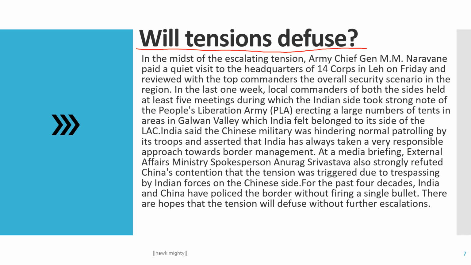In the last 1 week, local commanders of both sides held at least 5 meetings, during which the Indian side took strong note of the People's Liberation Army (PLA) erecting a large number of tents in the area of Galwan Valley, which India felt belonged to its side of the LAC, the Line of Actual Control. India said the Chinese army was hindering the normal patrolling by its troops, asserting that India has always taken a very responsible approach towards border management.